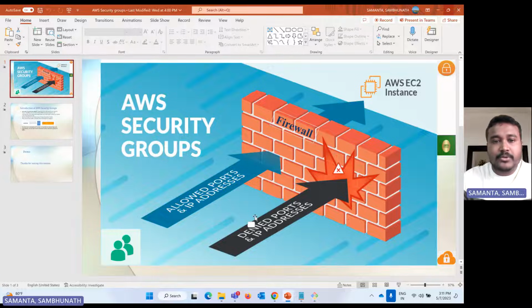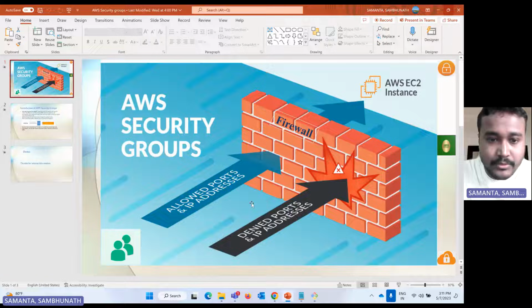Today we'll learn about AWS Security Group. This is a kind of security policy which does all the firewall work, whatever security stuff you would like to give at the network level. Those things we can manage by using this AWS Security Group service.